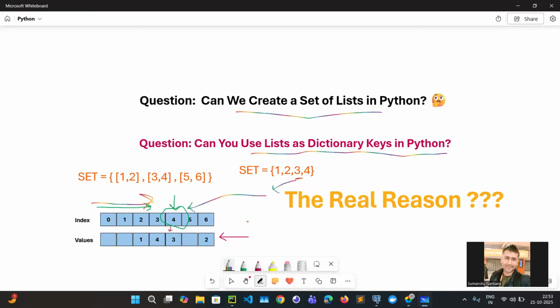Okay, now you can cross question. We are storing a set in such a way, does it mean we are wasting memory? Because we consume 7 spaces, but within 7 spaces we are storing only 4 elements. Does it mean we are wasting the memory? So the answer is yes.